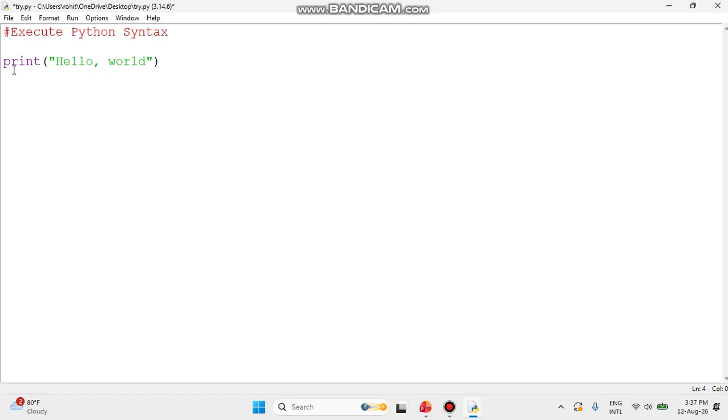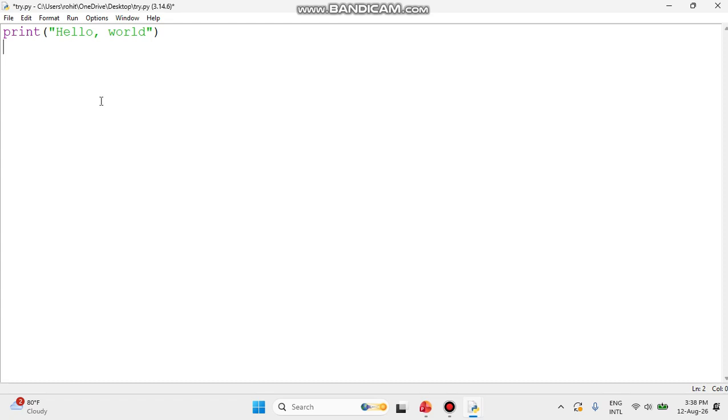When you save this, okay professor, this hash is not something we need to write. This is just what I put as a comment. If you want to remove these things, you can remove them. Do you understand that? If I want to print only hello world, we just need to write one line, that is print hello world. That's it. Apart from that, we do not need to write anything else. It is very easy, very simple, and it is the easiest programming language.